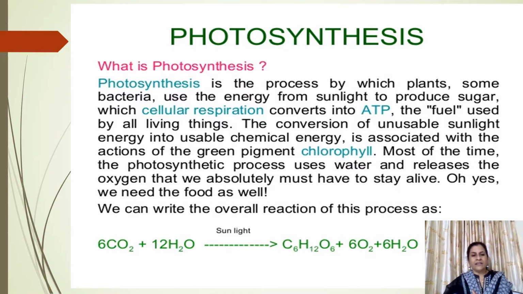Here in this reaction, you can see 6 molecules of carbon dioxide and 12 molecules of water are utilized by capturing sunlight. It is converted into C6H12O6, that is carbohydrate, glucose. Glucose is a simpler carbohydrate, a monosaccharide. It's a simple unit of carbohydrate. It gives out 6 molecules of oxygen as a byproduct and 6 molecules of water are also given out as a byproduct.